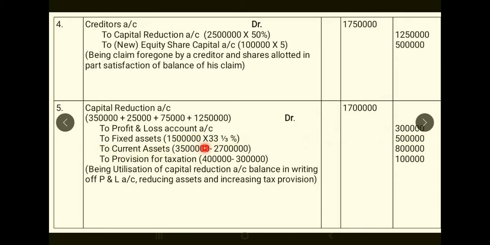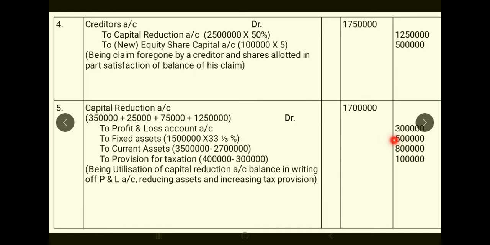To current assets, 35 lakhs is the value in the balance sheet, 27 lakhs is the revalued value, 8 lakh is reduced, that's why you show it. To provision for tax, your adjustment number 4, provision for tax has increased from 3 lakhs to 4 lakhs. 3 lakhs was there in balance sheet, 4 lakhs is the new value, so it's an increase in liability. So here what all comes is decrease in the asset, increase in the liability will come here. So provision for tax has increased by 1 lakh rupees, so that will also be written off in the last entry. So here it is clear, there is no balance left out.